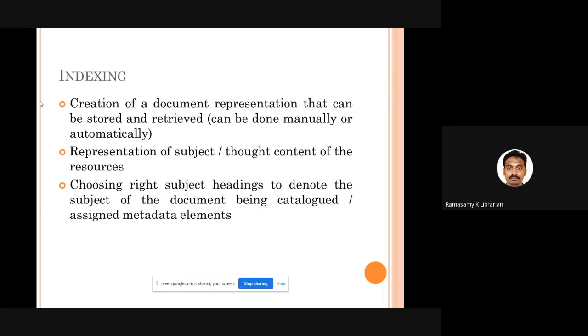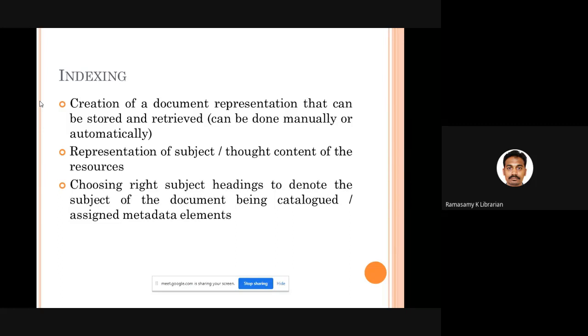What is indexing from the point of view of today's class? Here, indexing means whatever books, journals, or materials you receive in the library, you prepare a catalog card in which a subject entry describes the thought content of the resource you are cataloging. What are the subject headings you are going to use?